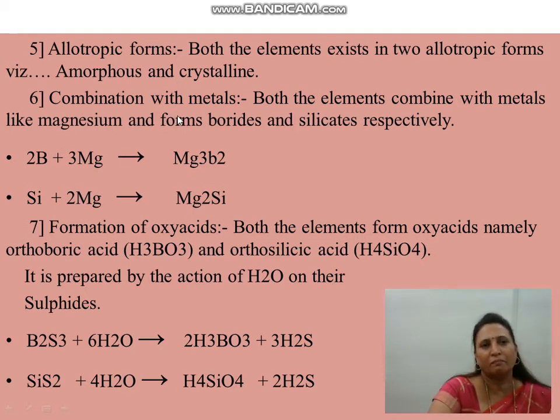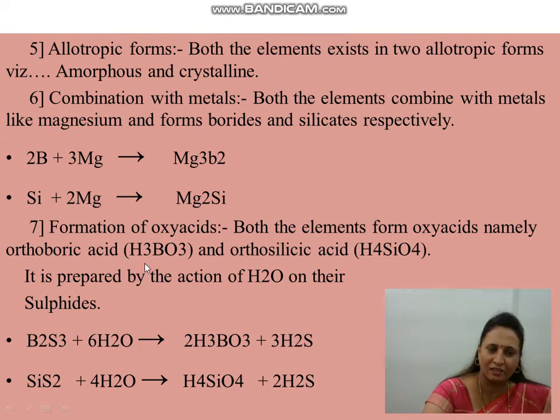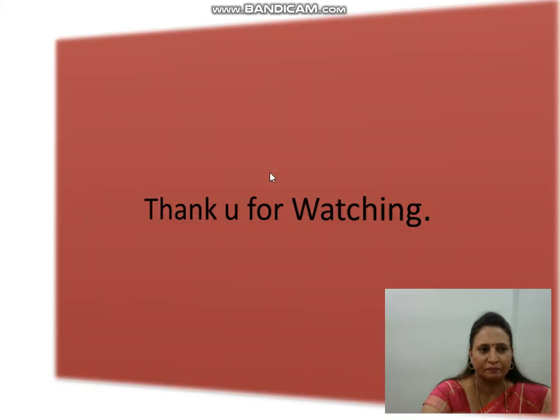They are able to combine with metals. Both elements combine with metals like magnesium and form borides and silicides respectively. They are able to form oxyacids. That means both elements form oxyacids, namely orthoboric acid H3BO3 and orthosilicic acid H4SiO4. They are prepared by the action of H2O on their sulfides. Sulfides of boron and silicon react with water and give orthoboric acid and orthosilicic acid. That is the formation of the oxyacid.